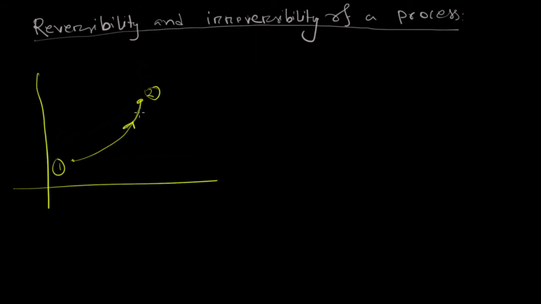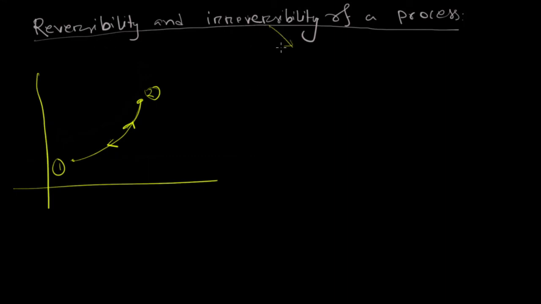While going it followed this line, while coming it followed this line, so the net work is zero. So in a reversible process we can say that the net work and heat exchange with the surrounding is zero, so there is no change in the surrounding, so the process is a reversible process.